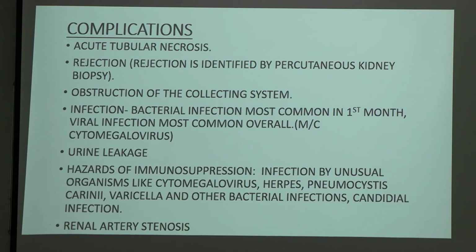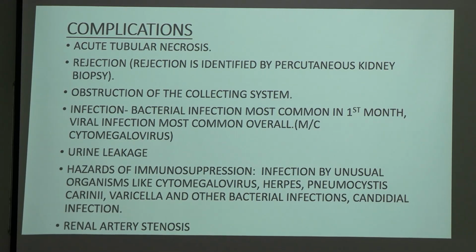And in between those two we have the ureter. We also have to see infection: bacterial infection is most common in the first month, viral infection most common overall. The most common virus is cytomegalovirus. Bacterial infection might be of anything, most commonly E. coli, but it can be of any type. So the infection occurring in the first month after renal transplantation will most commonly be bacterial, and overall after the transplant the most common infection is viral, the CMV virus.